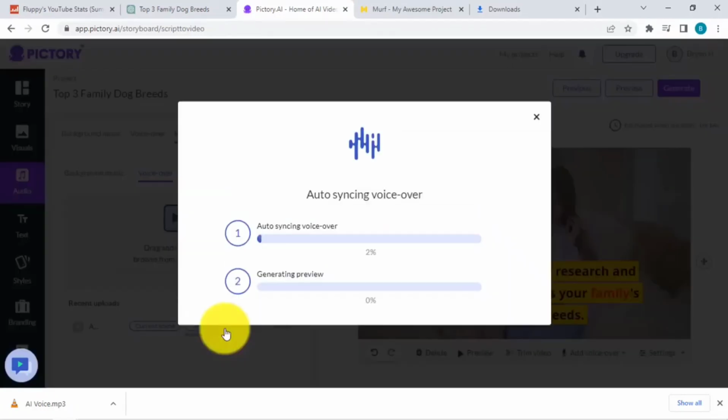And the really cool thing with Pictory is it's able to auto sync. When we say auto sync, because you might be wondering, how would the text inside the video be in sync with the audio, with the person speaking over?